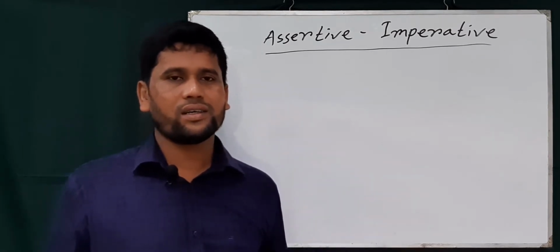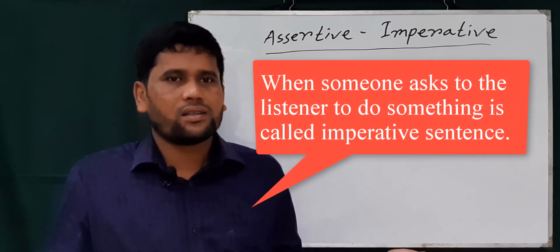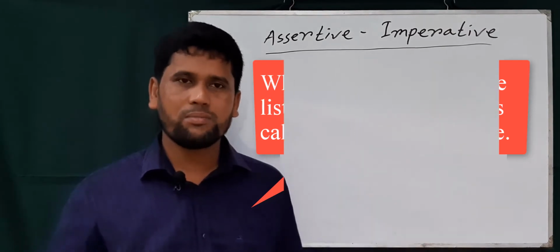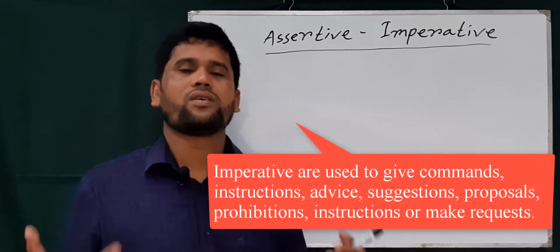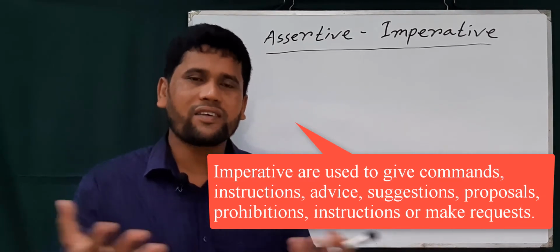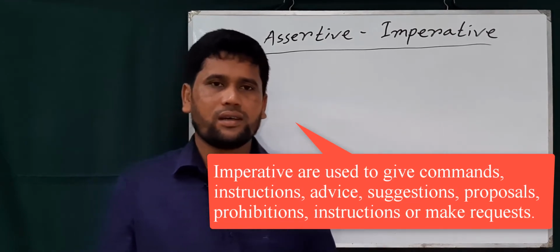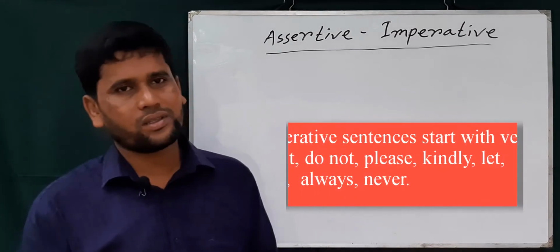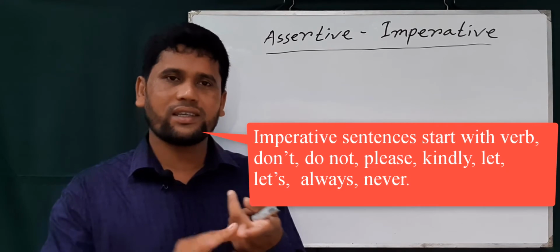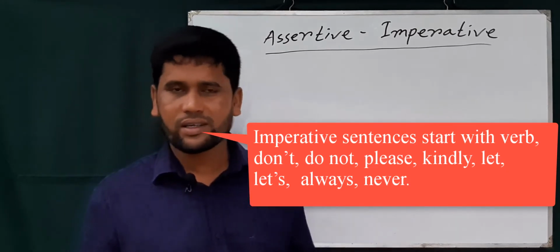I have already told you what an imperative sentence is. When someone asks the listener to do something, we call it an imperative sentence. We use imperative sentences for request, command, instruction, suggestion, advice, permission, offer, etc. And the sentence may start with a verb, let, always, never, and please or kindly.